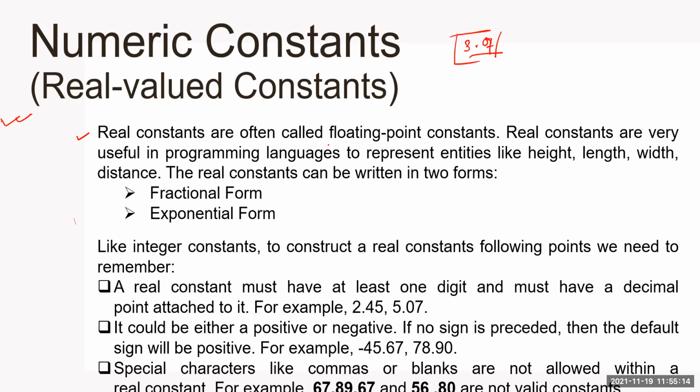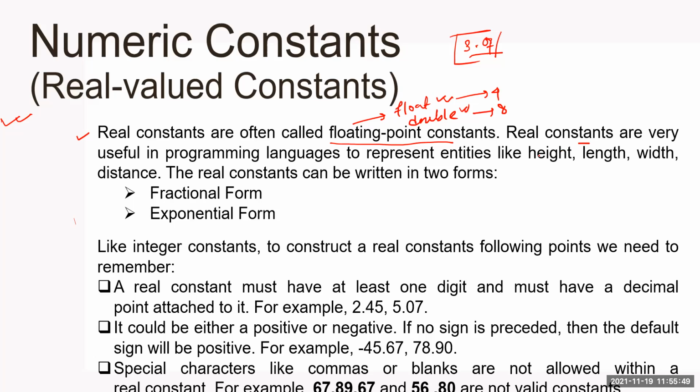Real valued constants are often called floating point constants. So now I think you already get the idea what data type I am talking about. I'm going to talk about float and double. These are the two floating point data types that we have. One is single floating point and another is double floating point. This will take 4 byte and this will take 8 byte. Next, we have another one, long double, definitely with the help of a long modifier. But we'll keep strict to float and double only in this lecture.